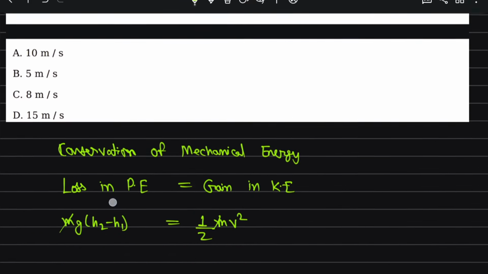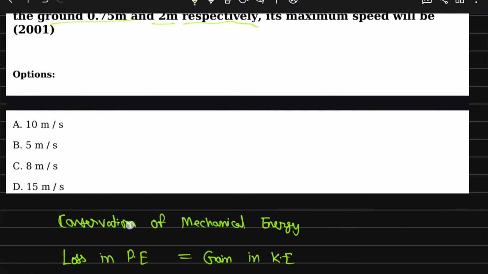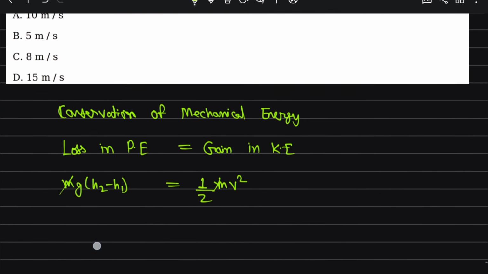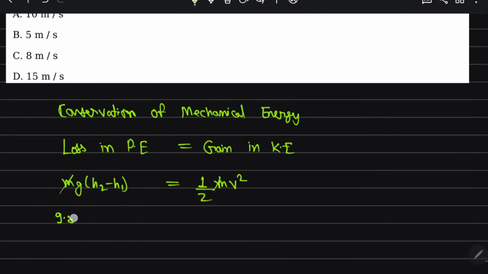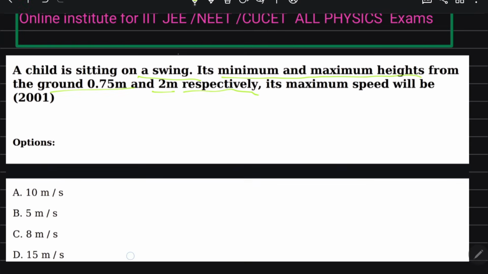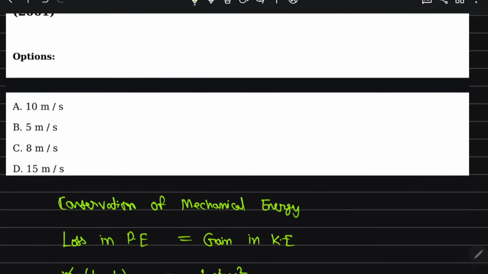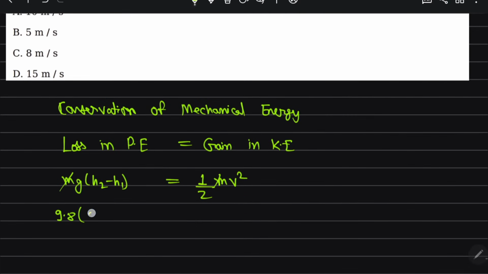Here they didn't mention g, means we have to take 9.8, and then h2 minus h1. h2 is 2 meter minus 0.75, that is equal to v square by 2.